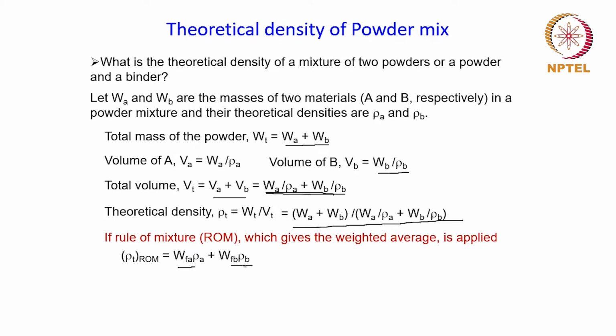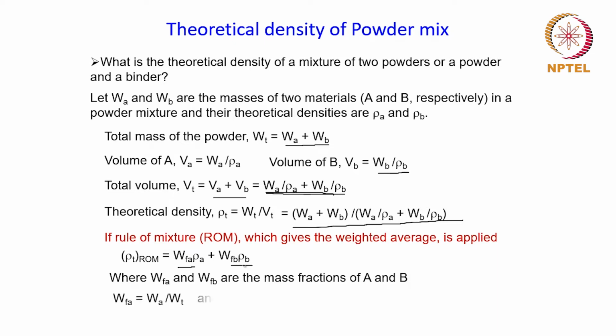Okay, so here WFA and WFB are the mass fractions of materials A and B respectively, and WFA will be given by the mass of A divided by the total mass Wt, and WFB is nothing but 1 minus WFA, or this can also be obtained in a similar fashion when you divide the mass of B by the total mass.